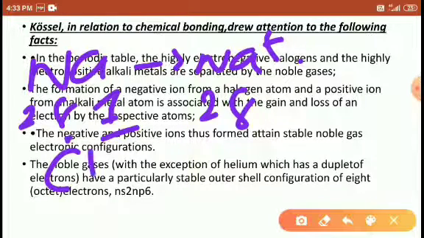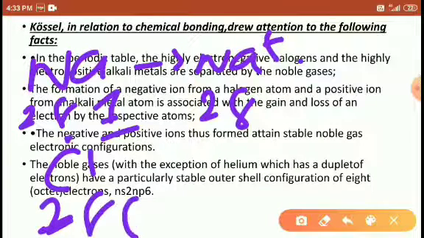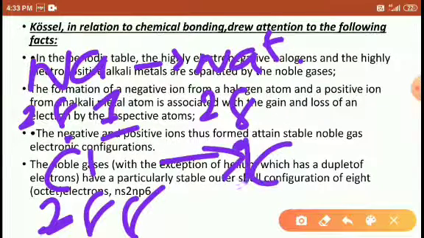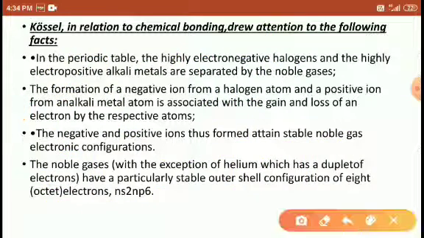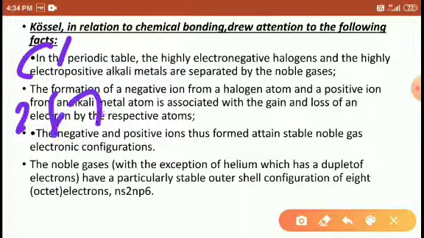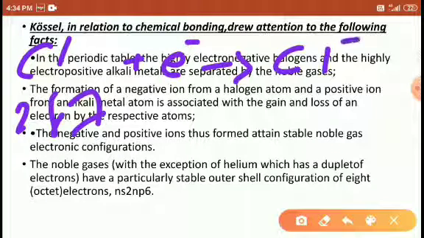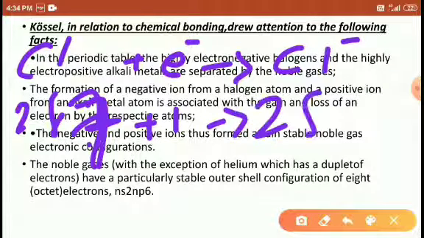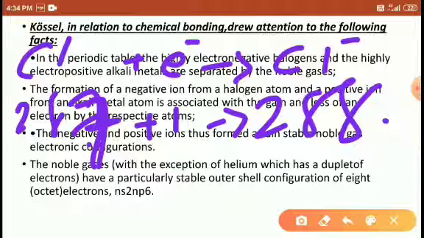Similarly, chlorine, Cl, turns into Cl minus. The electron configuration of chlorine is 2, 8, 7, students. When it accepts 1 electron, the outermost 7 electrons become 8, since it was less than 8 before. So when 1 electron is added, it becomes 2, 8, 8. Now it is stable. That is why sodium and chlorine react.